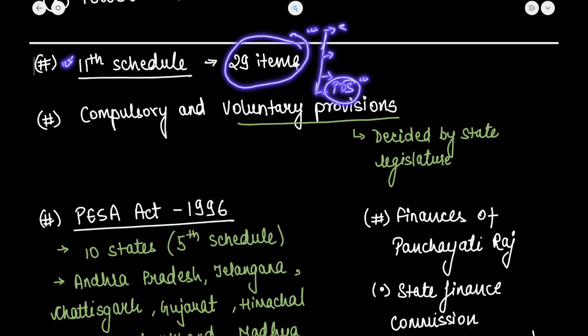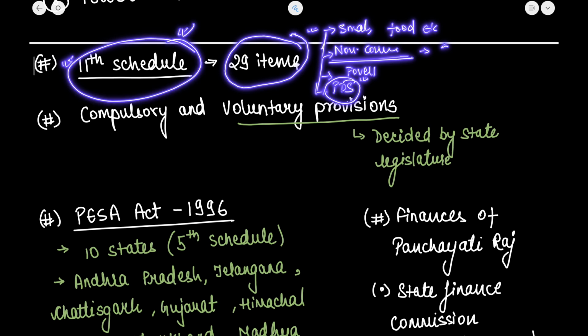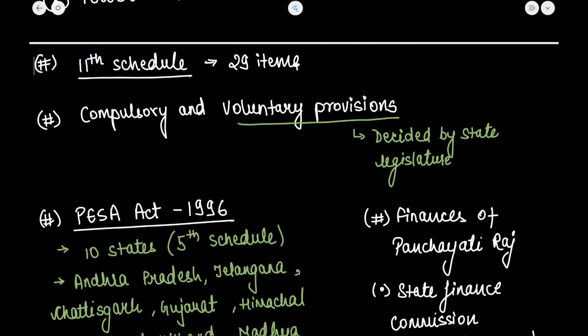Then there is small scale industries, food processing industries, etc. These are also assigned. Non-conventional sources of energy, and poverty alleviation programs also come under the 11th Schedule. So you just need to know these provisions.